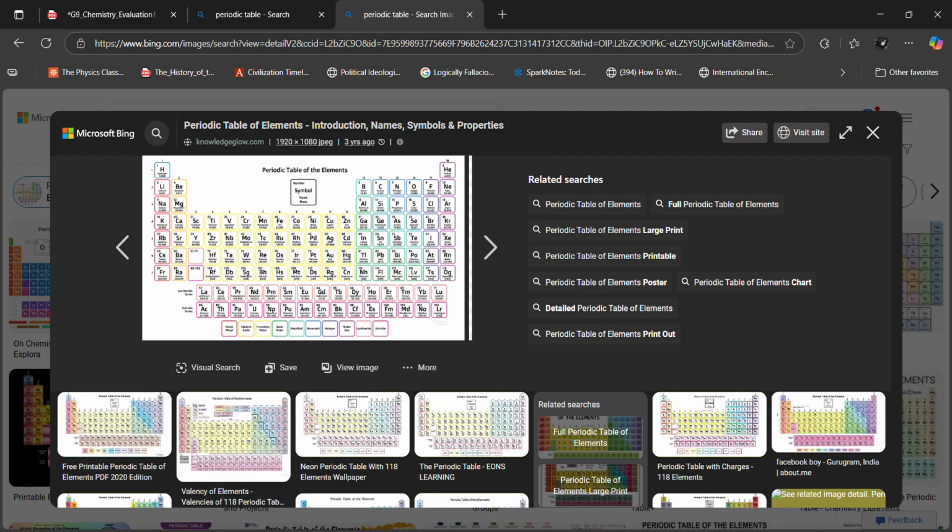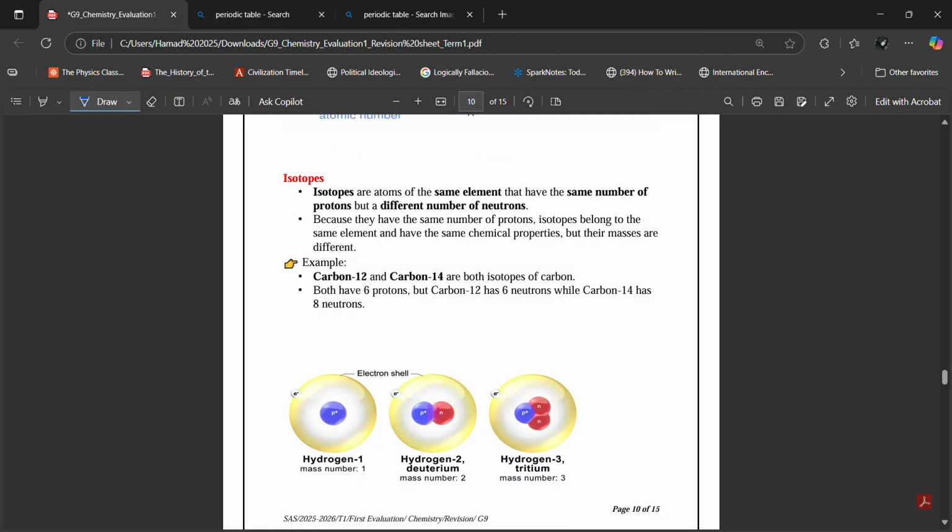Lithium is always going to have 3 protons. Oxygen is always going to have 8 protons. So the number of protons defines what an element is, and the number of protons of an element never changes. Oxygen can never have 7 protons or 6 protons or 9 protons. It's always going to have 8 protons. Ibrahim, what can change? The number of neutrons can change. The number of neutrons does not define the element. So hydrogen can have 1 neutron also. It can have no neutrons.